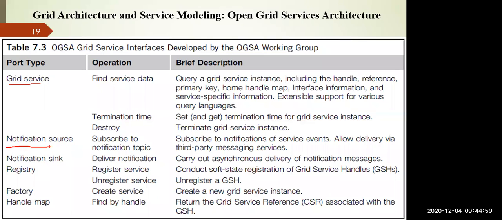The publisher is publishing, and the subscriber is subscribing to a particular publisher in order to get notifications. Next is the notification sink, which provides you various notifications. Registry is for registering and unregistering a particular service. Similarly, factory is to create the services, and map is to find by handle. We are going to discuss GSS and GSR in the upcoming slides.